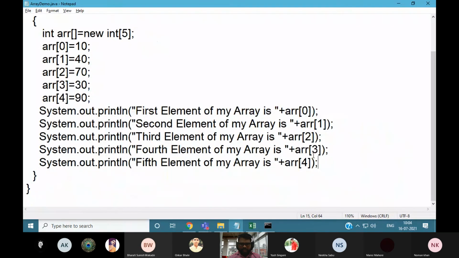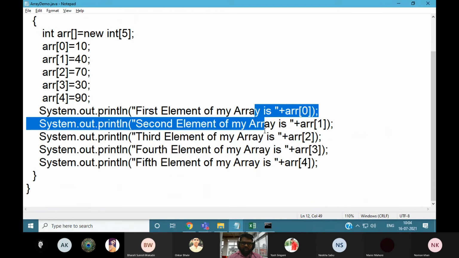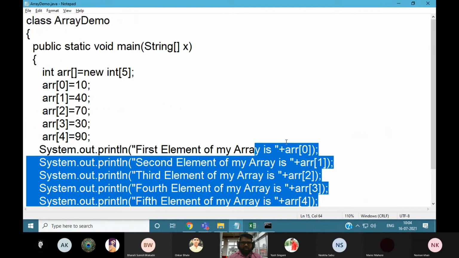by writing each and every statement, instead of writing all these statements one by one, we need to access the array elements in one stroke.